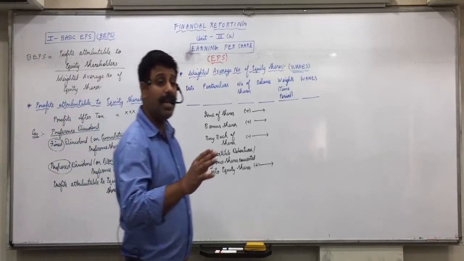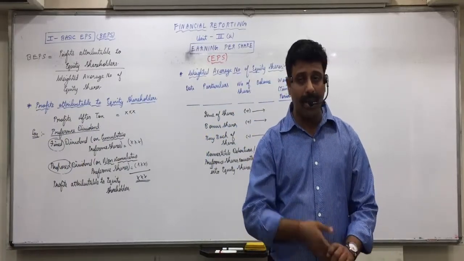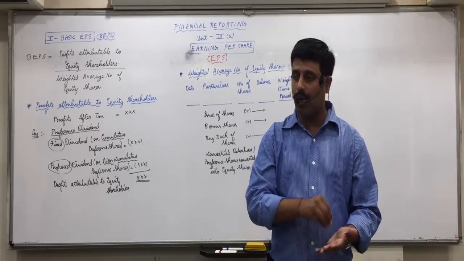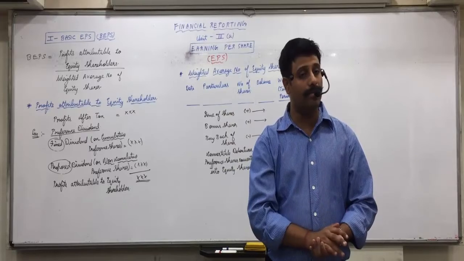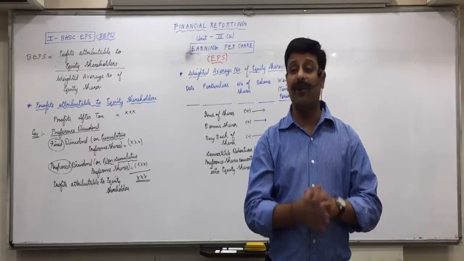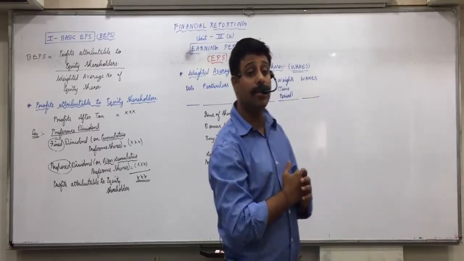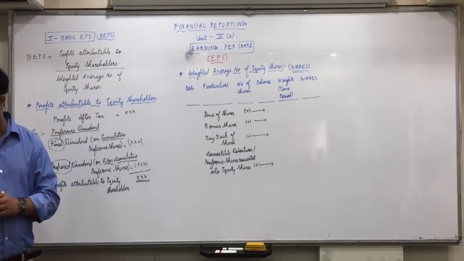Now suppose the company has further issued during the year 5,000 shares of 10 each. But the company has called application money, allotment money, call money. Final call is remaining. 8 rupees is called on 5,000 shares. Means how much is called up? 5,000 into 8, 40,000. Now practically in the company you are investing 50,000 or 40,000? 40,000, and 10,000 you are going to invest in future.